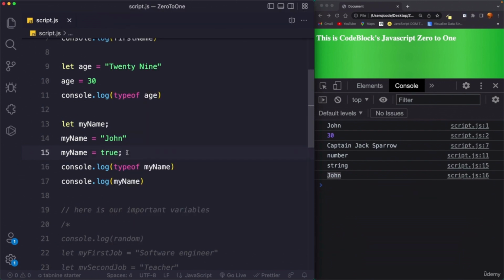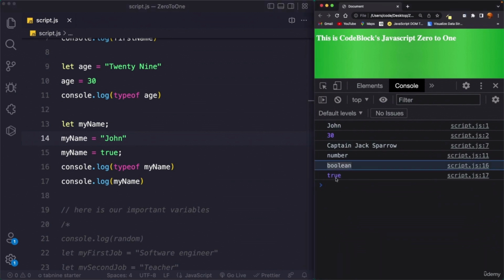Again, it does not make sense to hold a boolean value in a myName variable because myName is a very descriptive variable. If a variable name is myName, we can expect that we are storing our name in that variable, but here I am storing a boolean just to show you. Okay, there is no problem at all. We can do some experiments right away. So if I now reload the browser, you can see it says boolean and the actual value is true.